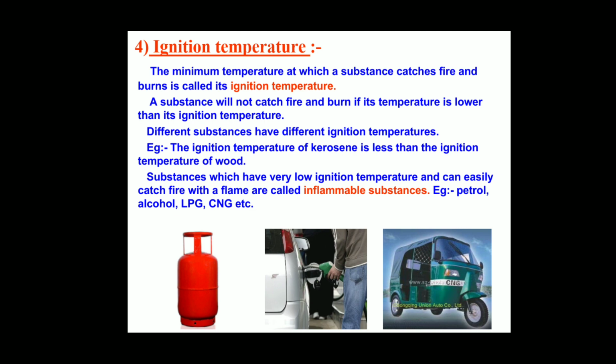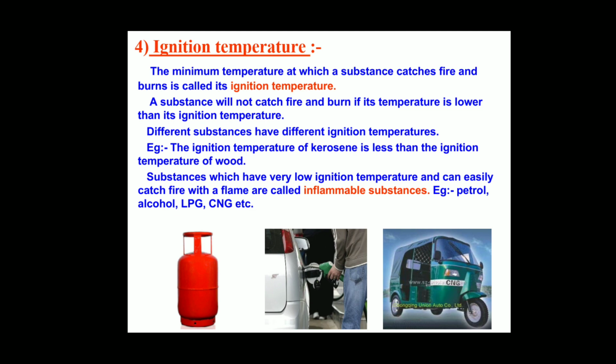Just now I told you that when we take a lit match near kerosene, it will start burning. Immediately it catches fire. So those substances which have the lowest ignition temperature can easily catch fire with a flame.